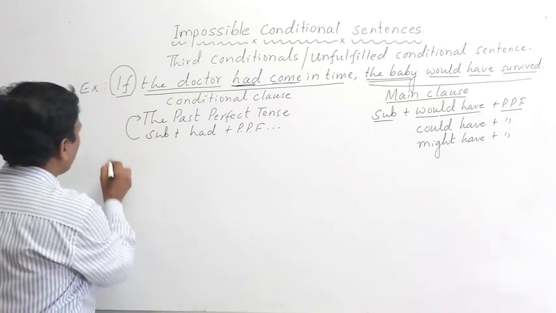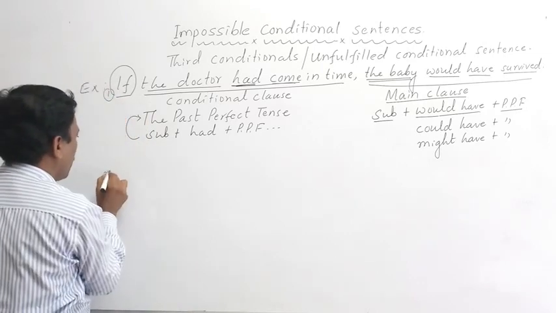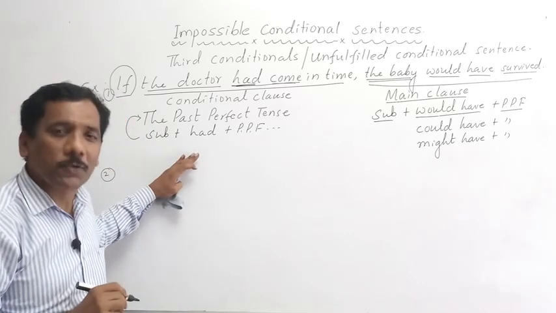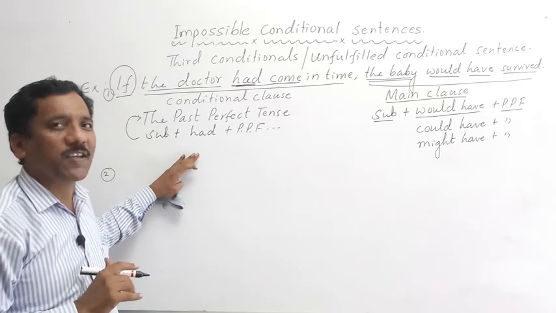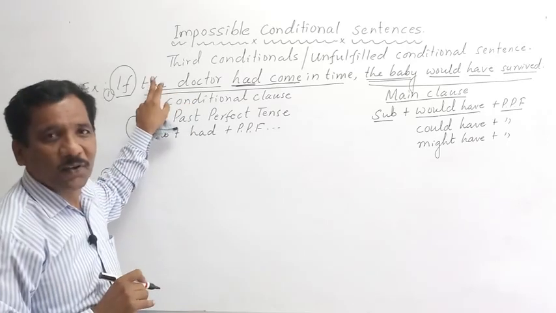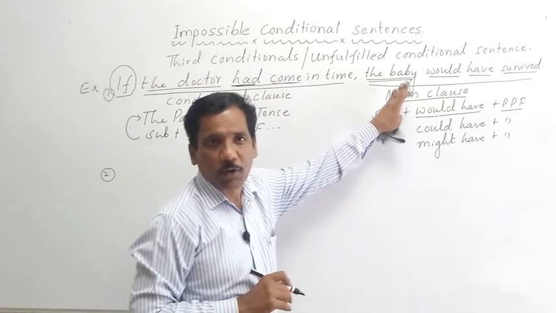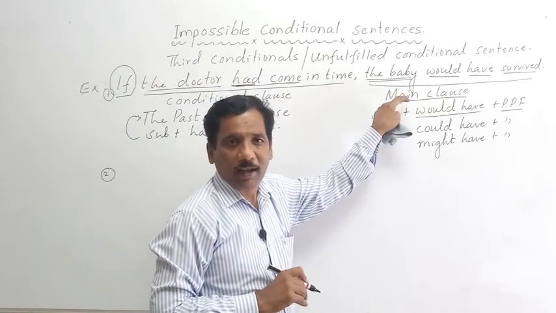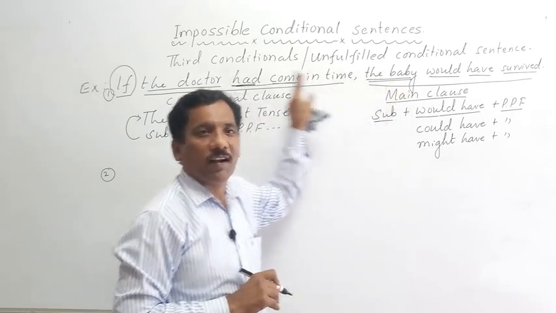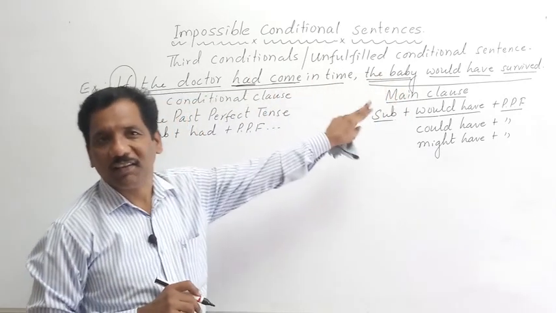For example, this is the first example. Before going to the second example, one more idea you have to keep in mind: usually conditional clause comes first and main clause comes next. Sometimes main clause comes before conditional clause.